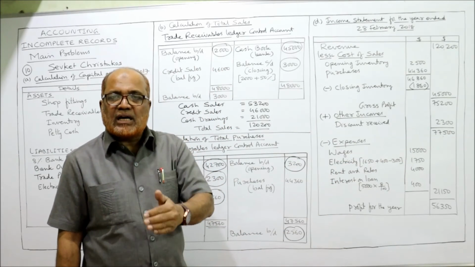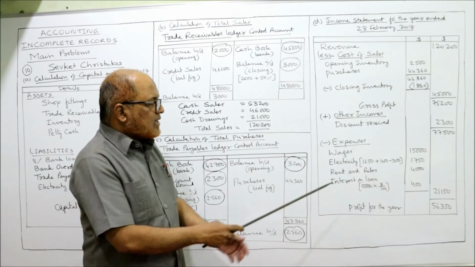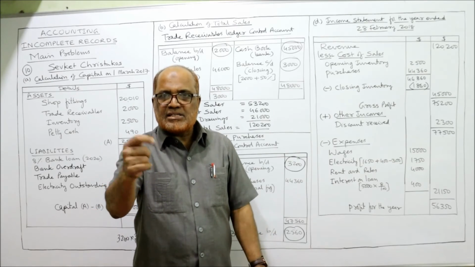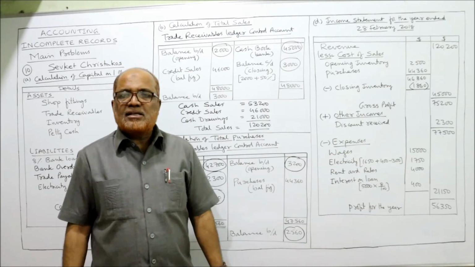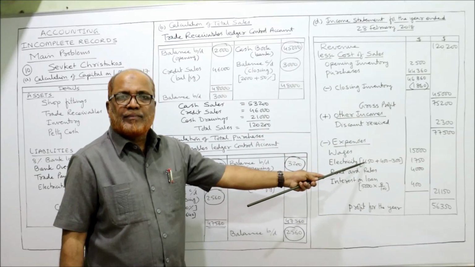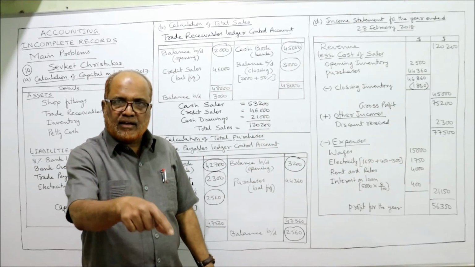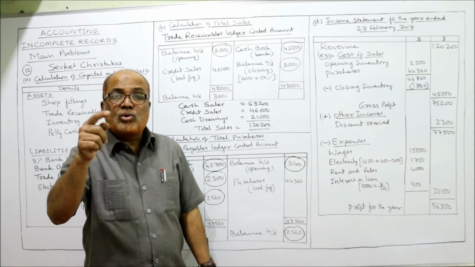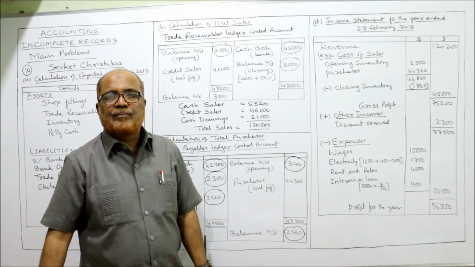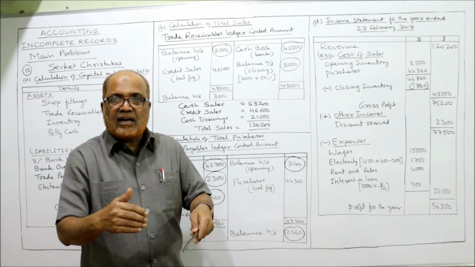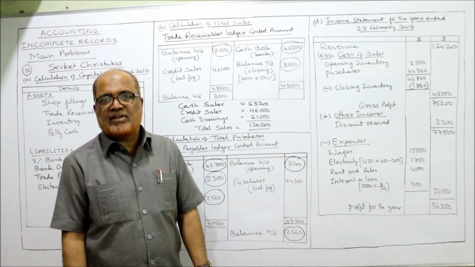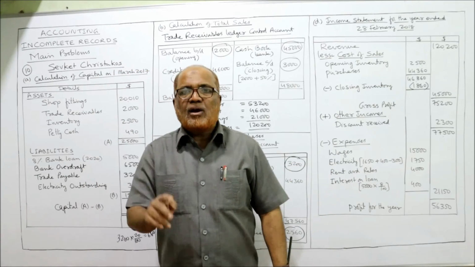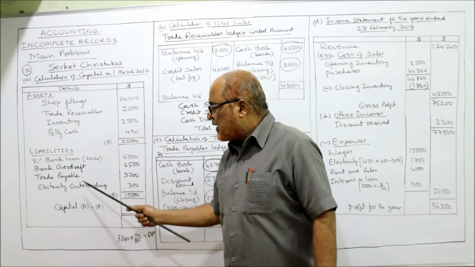From that we deduct the expenses. Now expenses are given, wages 15,000, no adjustment, nothing. Wages paid 15,000, I have taken. Electricity 1,650 is paid, given in the problem. And end of the problem, it is saying 400 rupees are outstanding at the end of the year. So this 400 will be added because it is current year's electricity bill amount. So we add 400. Similarly, at the beginning of the year, there were outstanding for electricity 300.